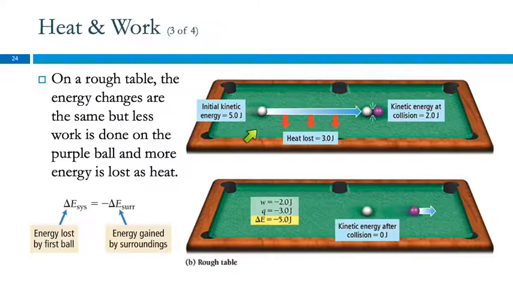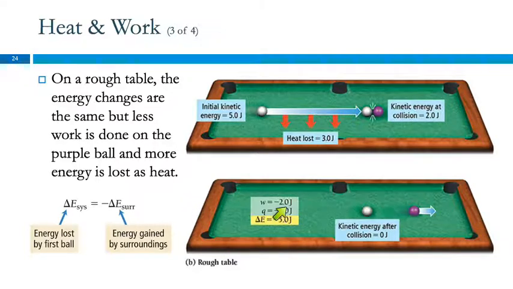It's a rough table. The ball does not roll as well on a really rough table, right? Think of rolling a tennis ball on the sidewalk versus rolling it through long grass. It just doesn't go as well. A lot more friction. So here, the ball originally starts with 5 joules of energy, but as it's rolling across this rough table, it loses more to heat, 3 joules. When it gets here to do work on the purple ball, it only has 2 joules left. And so it does the energy transfer there through work, and it's left with 0. The purple ball goes on its way.